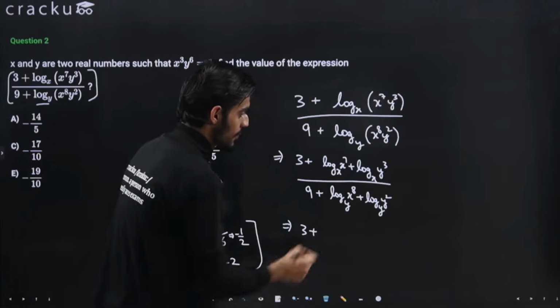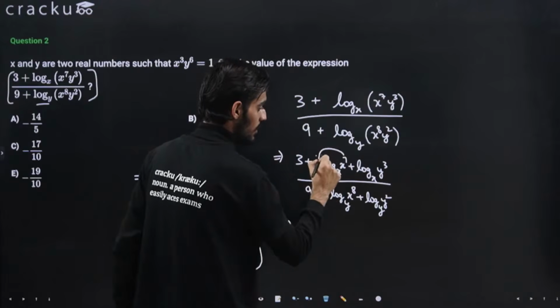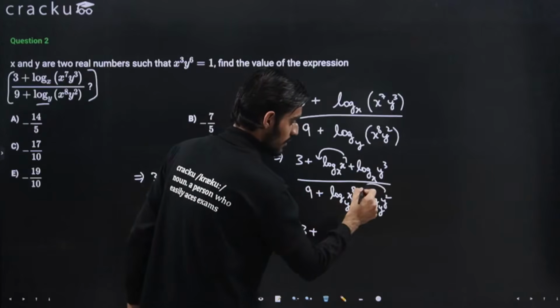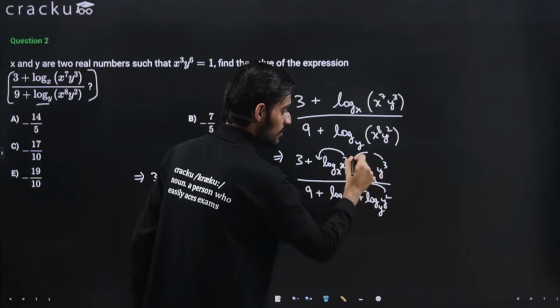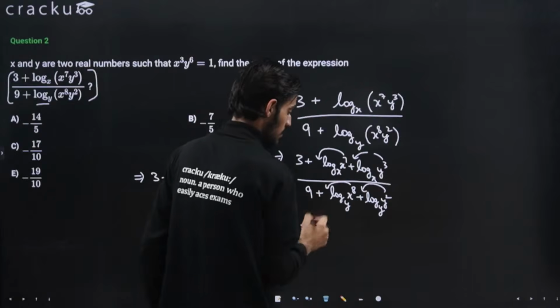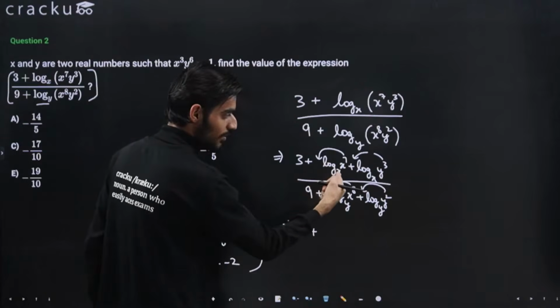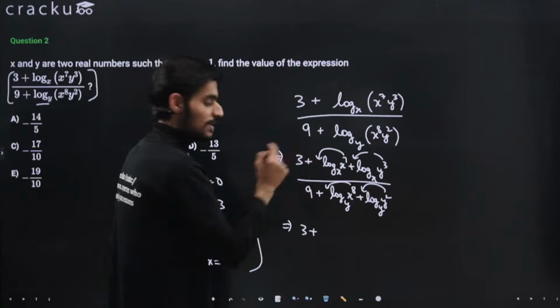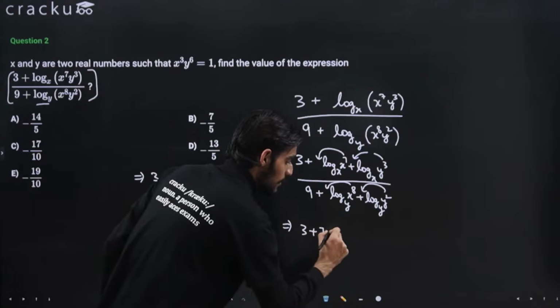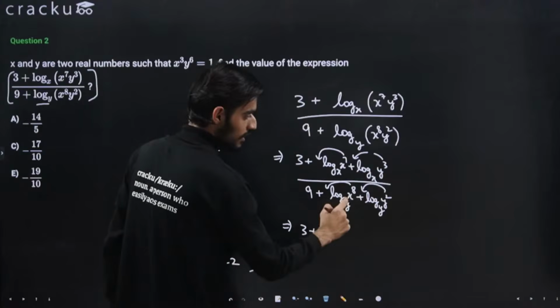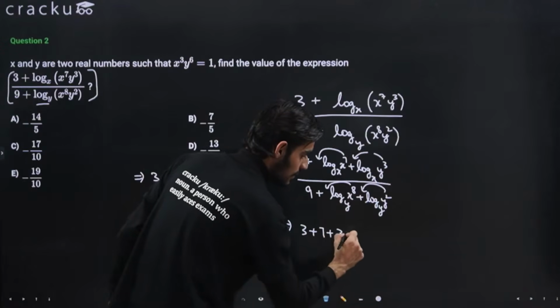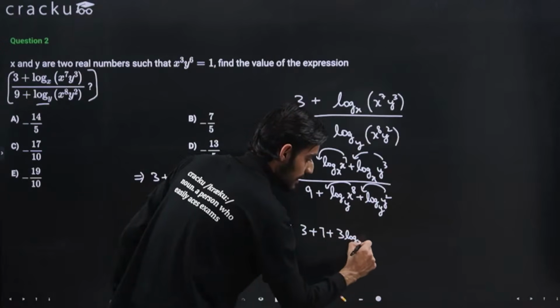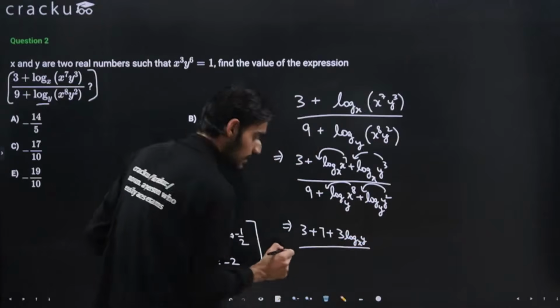Again the powers will come in front for all the terms. So 7 log with the base x and argument x, because these are same, 7 into 1 will give me 7. So 3 plus 7 plus 3 log base x argument y.